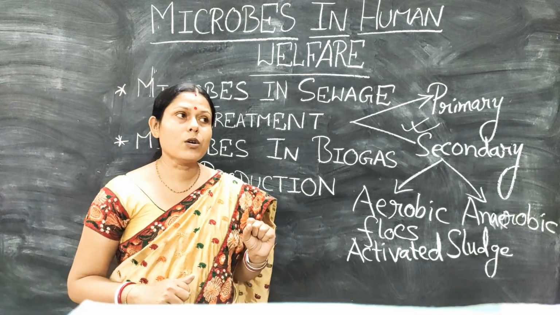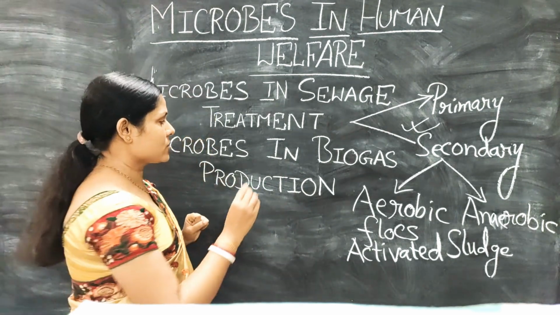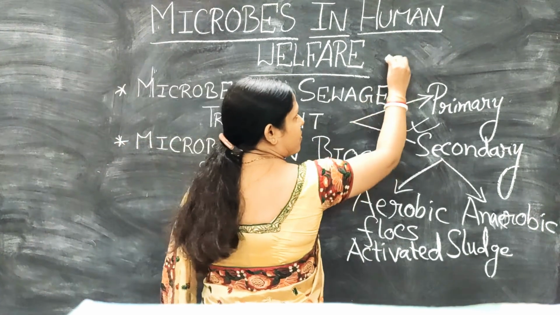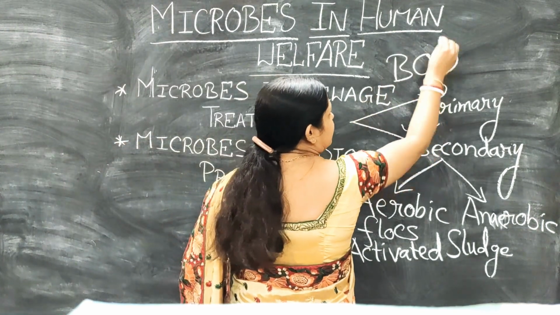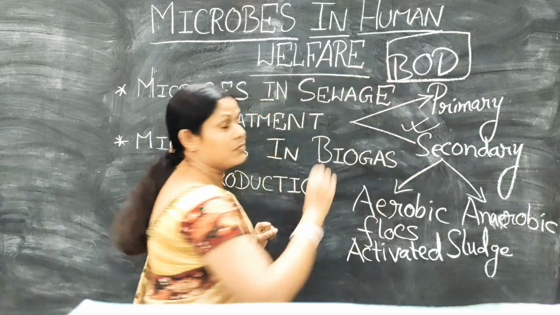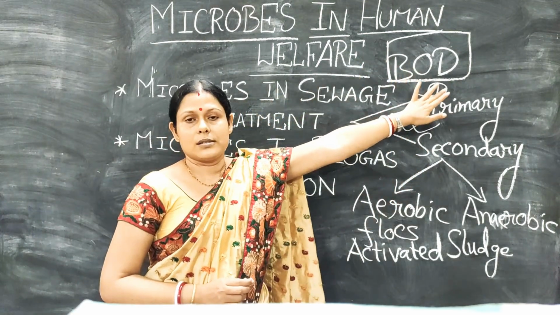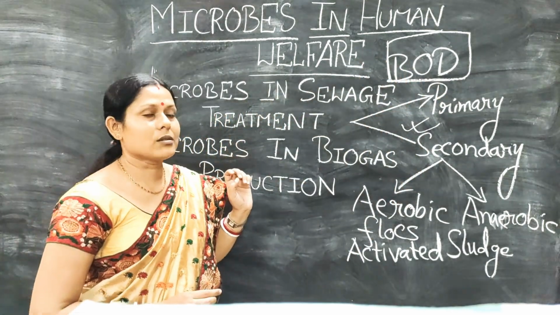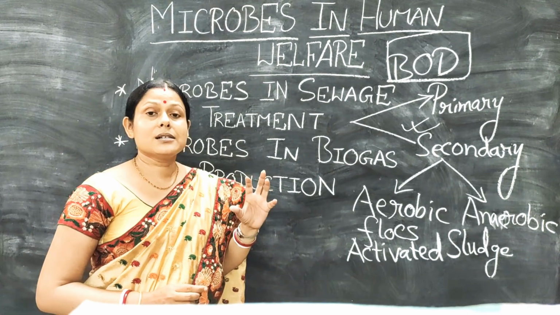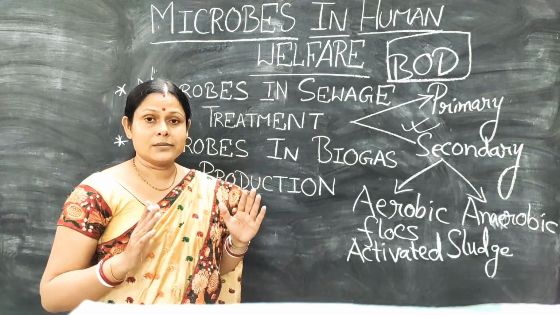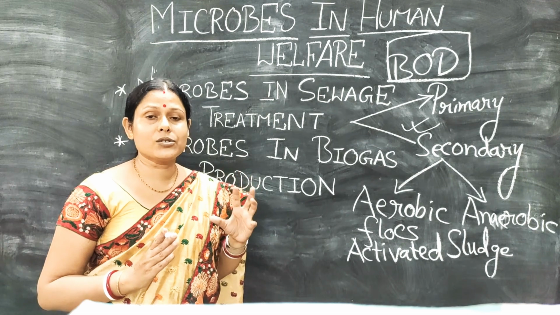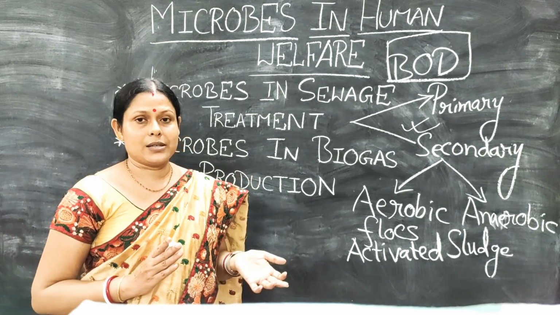Now here you will also come across one term which is called your BOD. Now this is very important. BOD, what does it mean? It is biological oxygen demand. Now what is this biological oxygen demand? It is the oxygen required to clean up 1 liter of water from the organic waste.